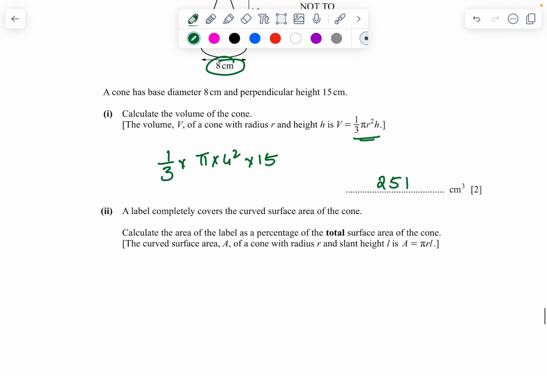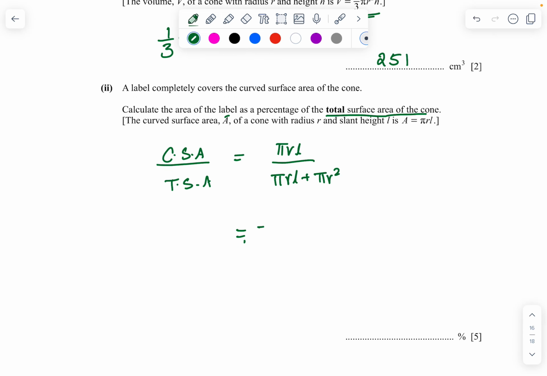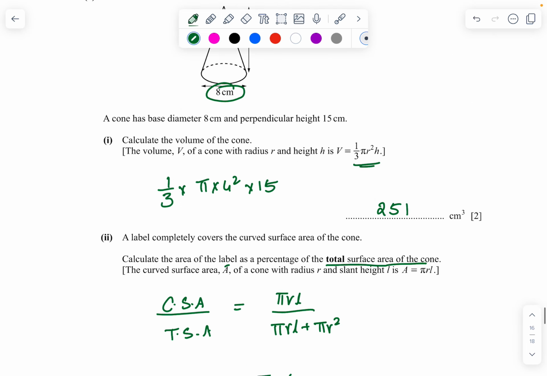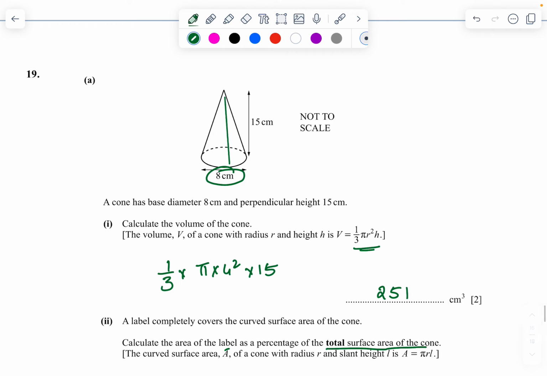A label completely covers the curved surface area of the cone. Calculate the area of the label as a percentage of the total surface area of the cone. So curved surface area divided by total surface area. Curved surface area formula is pi r l divided by pi r l plus pi r square. So pi times radius 4 times l. What is going to be the l?